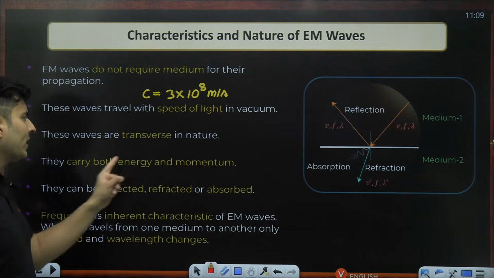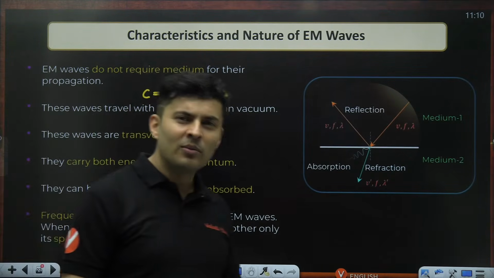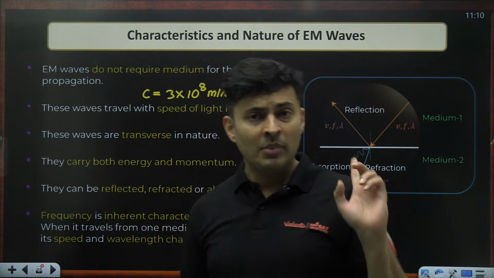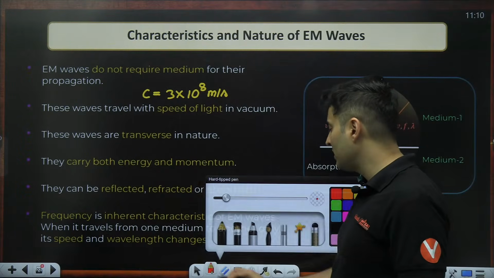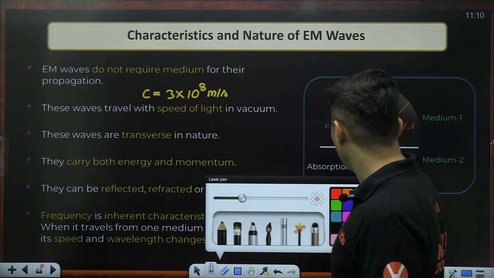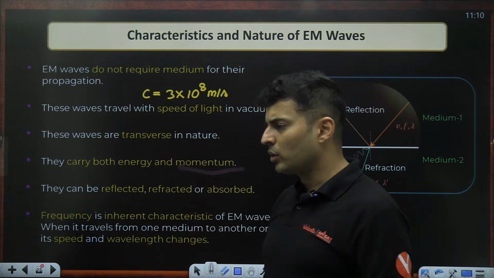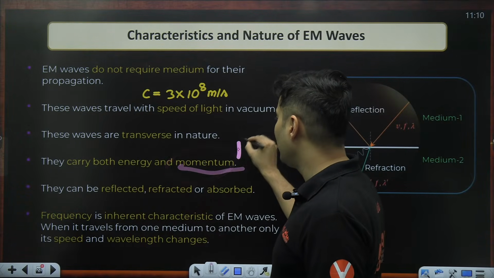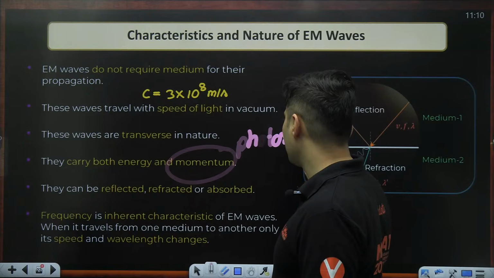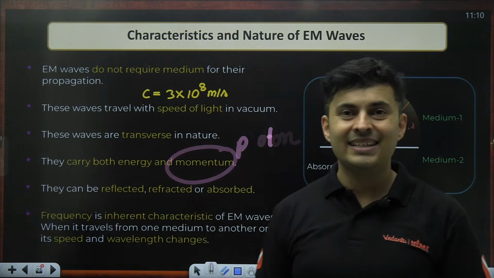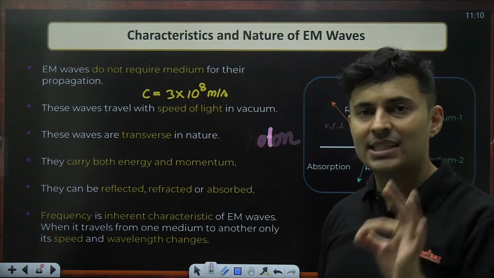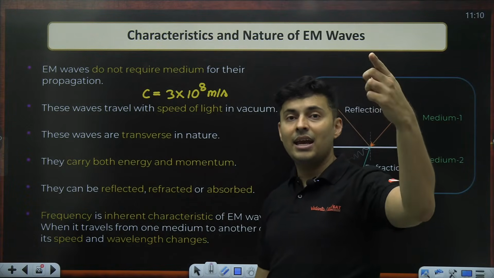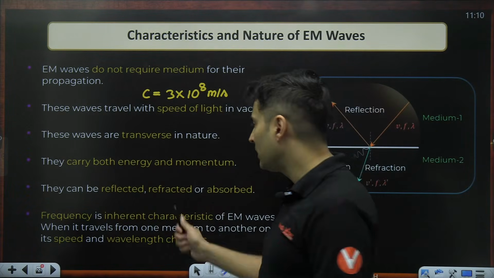Next thing, they both carry energy as well as momentum. Obviously, if electricity is there, magnetism is there, they will carry energy with them. But this momentum part is not so obvious, guys. You might think, oh yeah, momentum will be there. No, it is not that obvious. That momentum part comes because of the dual nature of light, and you study that in modern physics, which is the photon. So the photon is that particle nature of light which is carrying the momentum. Remember, momentum of light is h by lambda.